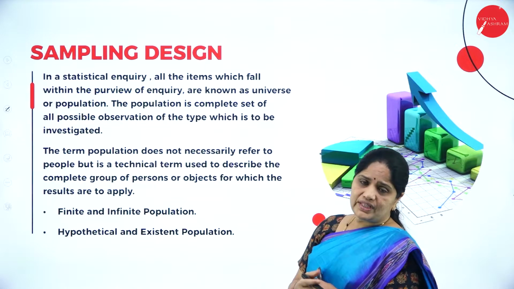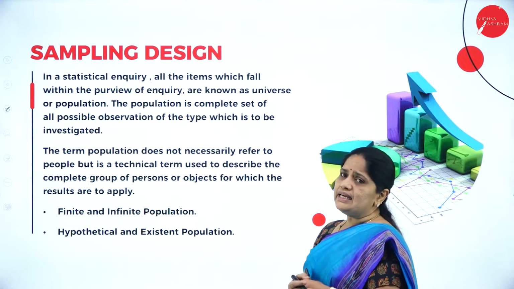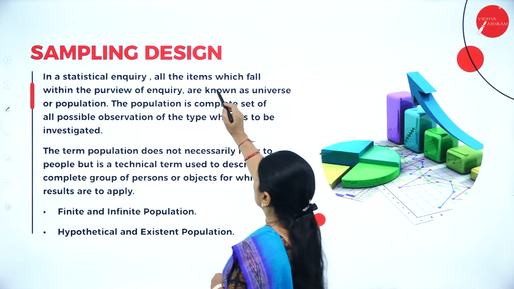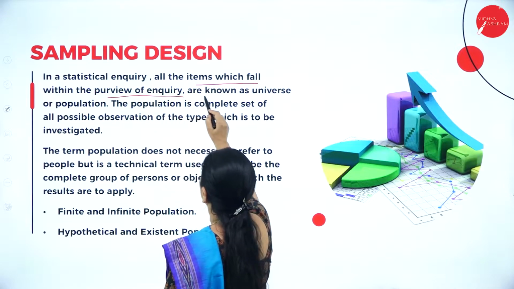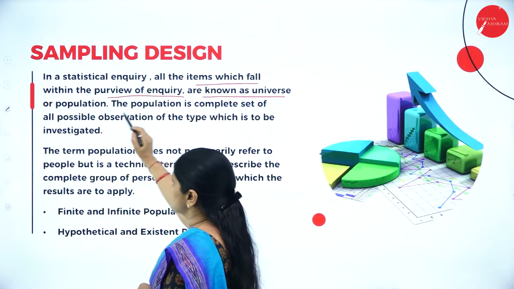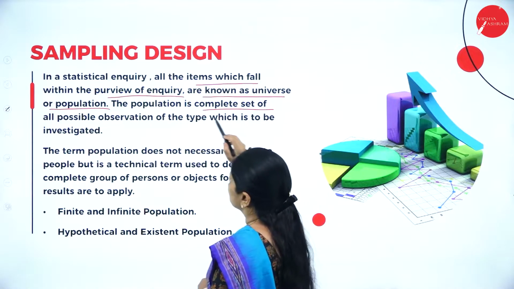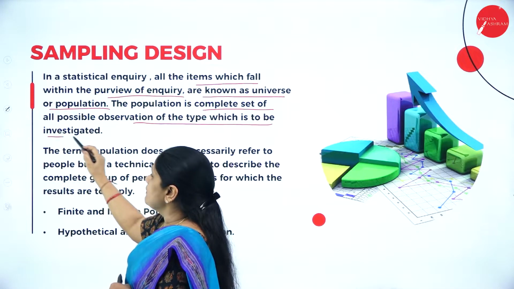Next, we have the sampling design. Let us see the meaning of this concept. In a statistical inquiry, all the items which fall within the purview of inquiry are known as the universe or the population. The population is the complete set of all possible observations of the type which is to be investigated.